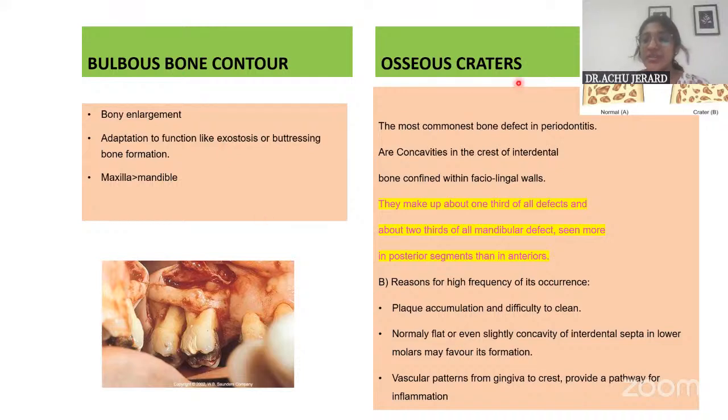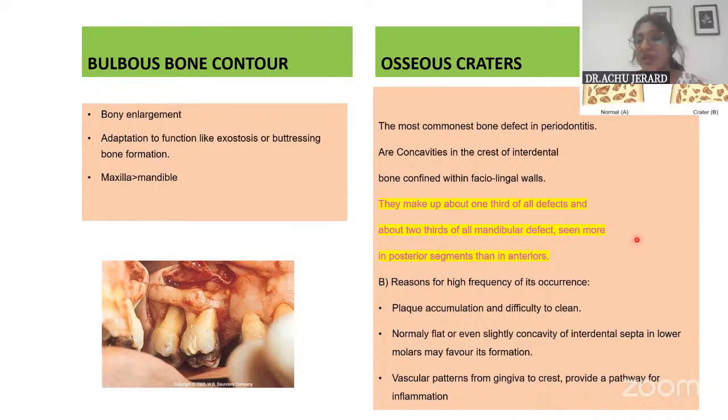Osseous craters are a concavity seen in the interproximal region. This is the most common type of defect, and it is most commonly seen in the mandible. The reason for its high frequency is its location: it is seen only interproximally.